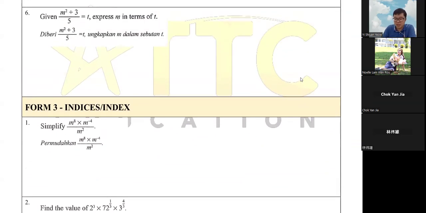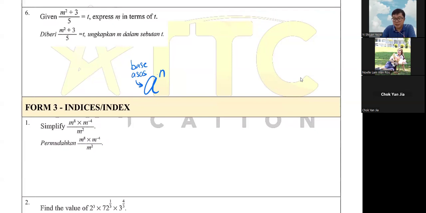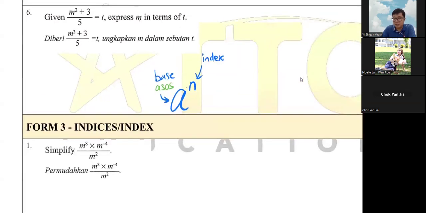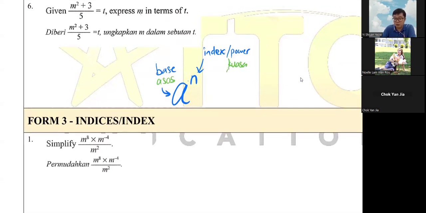Indices means that you are talking about one base with the power n. A is your base, or we call it asas. Your base can be numbers or your unknowns. This one is your index, that's why we call it indices. We also call it power, which in BM is kuasa. The main things are these two things.